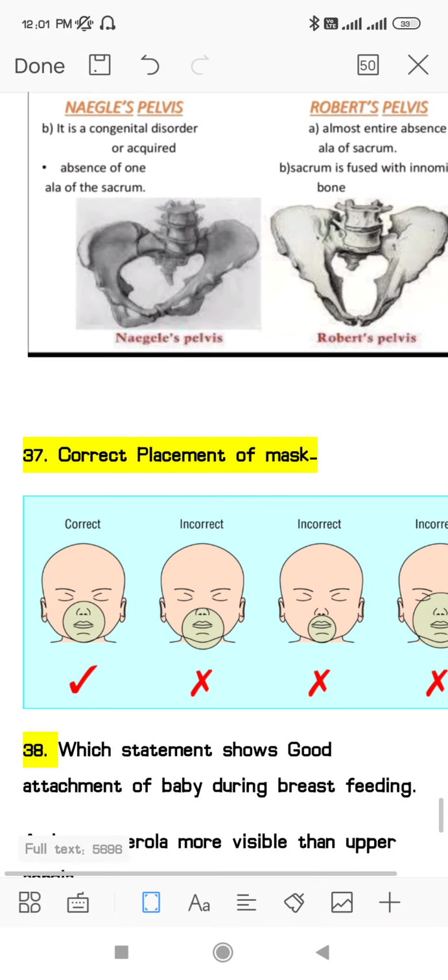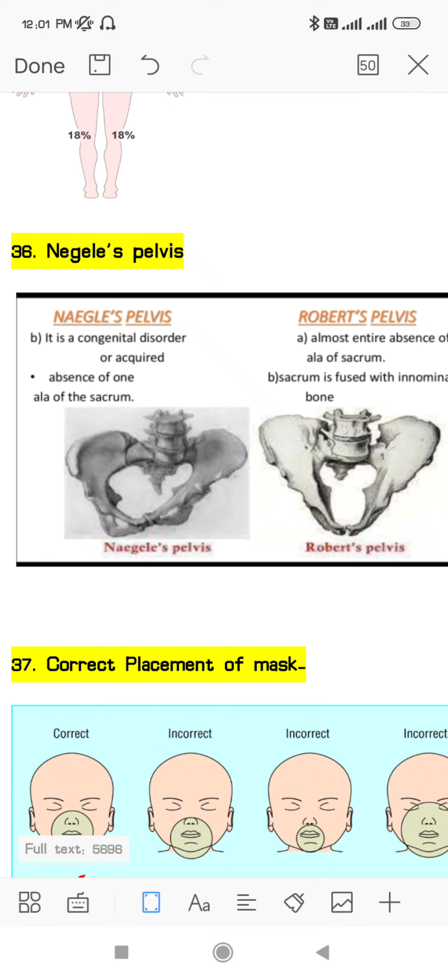Next question they have given regarding the Naegele's pelvis. Here you can see the images. I have kept two similar images. In the Naegele's pelvis you will see the absence of one-sided ala. One ala of the sacrum will be absent in the Naegele's pelvis, and in the Robert pelvis you will see both side ala will be absent.